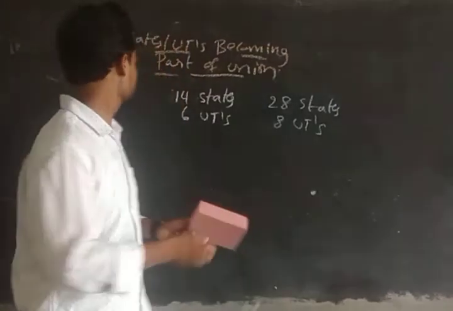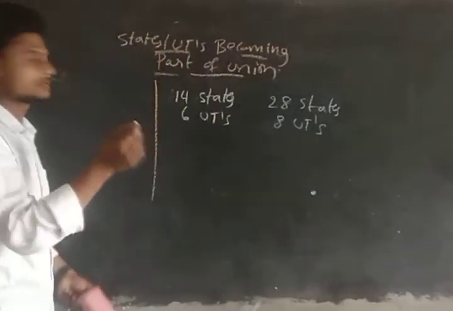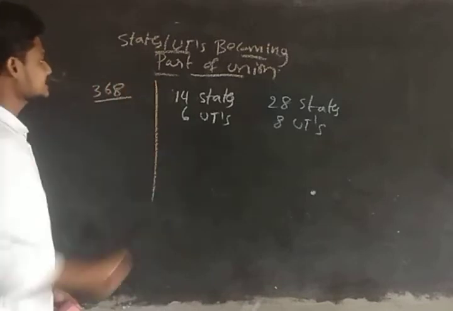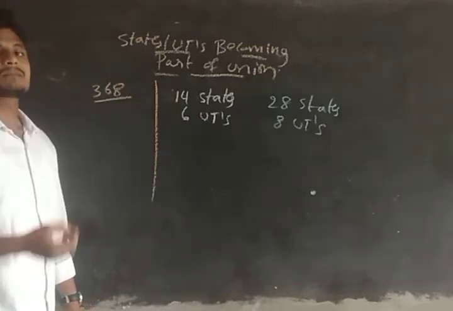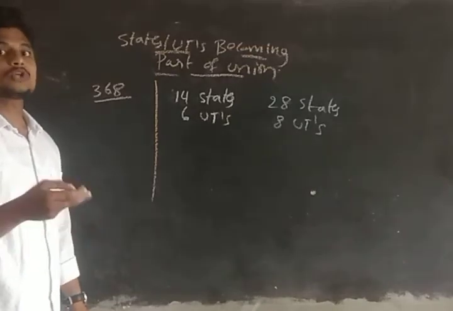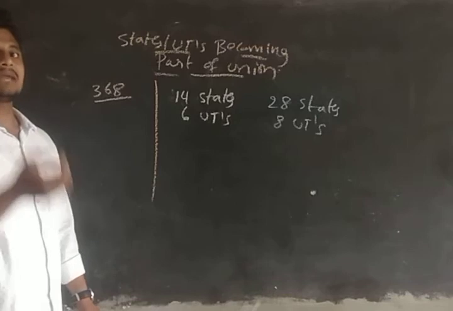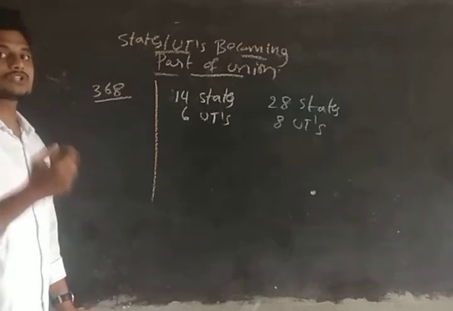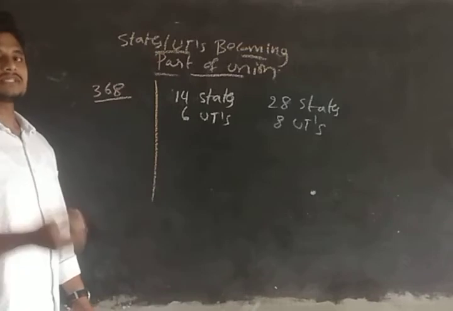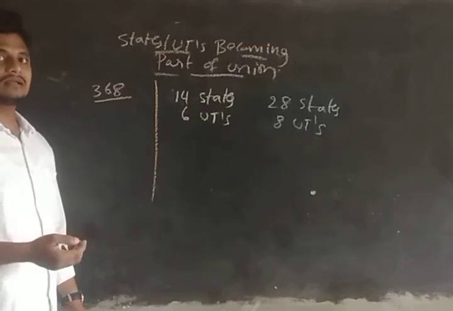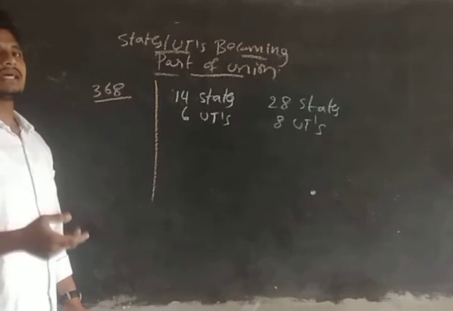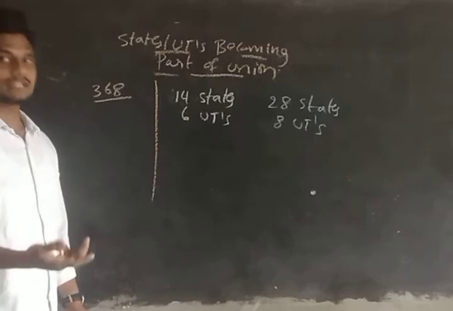Guys, I want to do some clarity, so make sure that, okay, Article 368, right? So Article 368 deals with the Constitutional Amendment Act. Okay, constitutional amendment. If any amendment should be done, it will be through the constitutional amendment, guys. So in Article 368 we are having three types of majorities. Okay, simple majority, special majority, and the majority with the ratification of half of the states, guys.